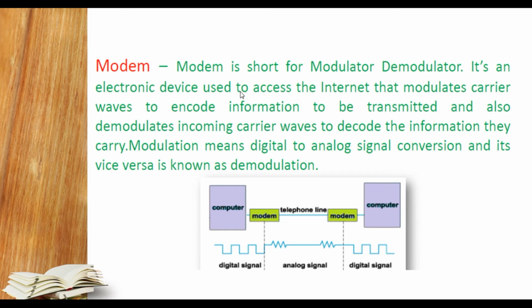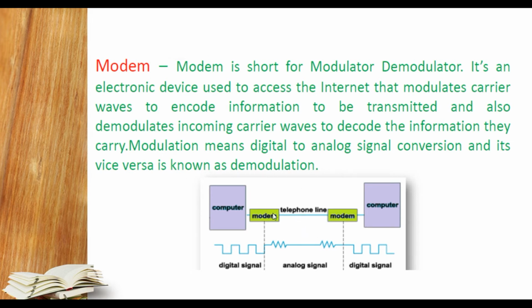So let us understand according to this theory, student. A modem is a short form of modulator and demodulator. I have explained what modulation and demodulation are. It is an electronic device, because it requires electronics also, and access to the internet, that modulates carrier waves, meaning signals, to encode information into a transmitted signal and also demodulates the incoming carrier waves and decodes the information they carry. Modulate means converting a digital to an analog signal, and vice versa is known as demodulation.